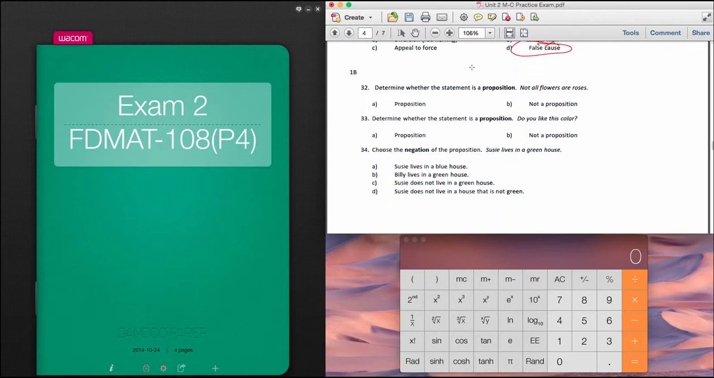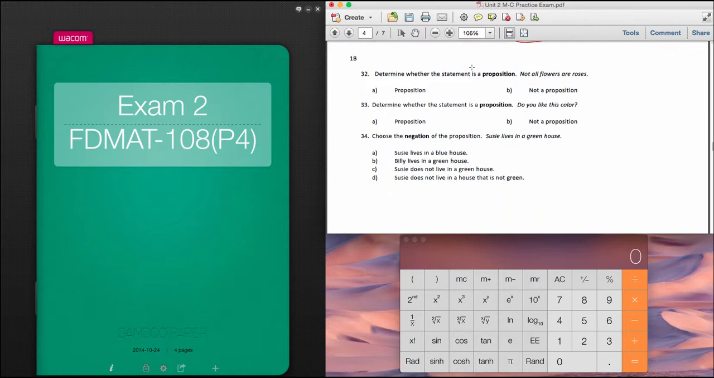All right, number 32, determine whether this statement is a proposition. Not all flowers are roses. Basically, we have a statement that says not all flowers are roses, so that is a proposition. It's very easy to see what the conclusion is. So we have this proposition, not all flowers are roses, which is a kind of statement that can be proven true or false. That's a proposition.